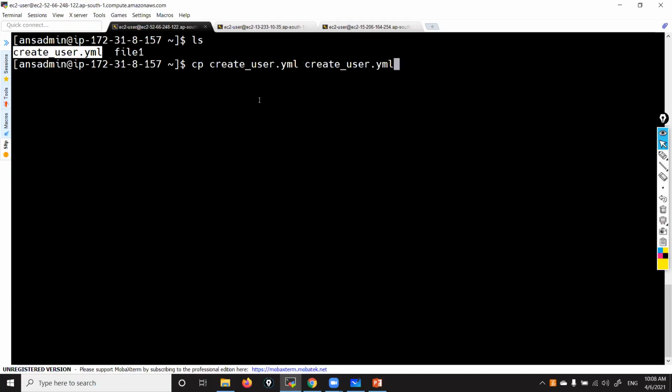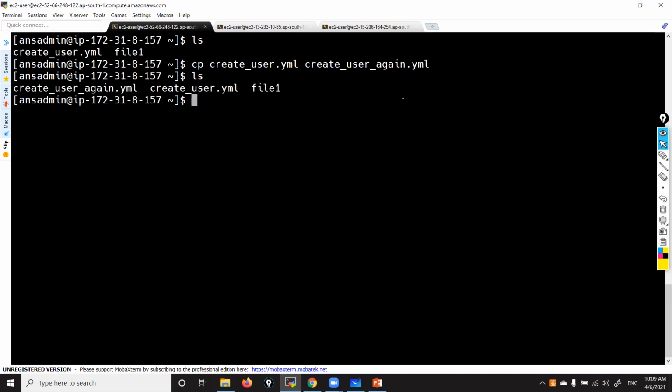I'm giving create_user_again.yaml. So this file will be created and this file's content will be automatically copied to the new file. That is how it works. So copy this file and the new file. This is a new Linux command, remember that. Enter. Now do ls. You can see one more playbook got created.